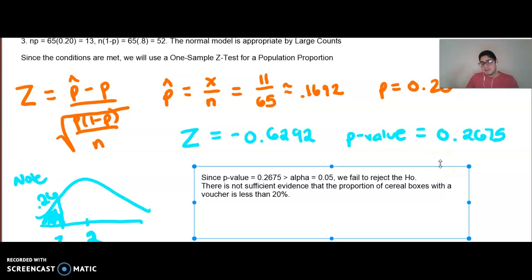It's highly likely each time I take these samples that they're not going to be exactly 20%. Maybe we're just really unlucky. Even though the result is very likely, not rare, it's not totally impossible that it happens and strikes us as statistically significant. This is not statistically significant, due to sampling variability being quite common. We're going to talk a little bit more about this idea of p-value because it is really weird, right? You're thinking, no, it's happening a lot of the time, why is it not significant? It's not significant because it's happening a lot of the time. So it's this weird dichotomy, but we'll continue to develop this idea throughout these inference lessons.